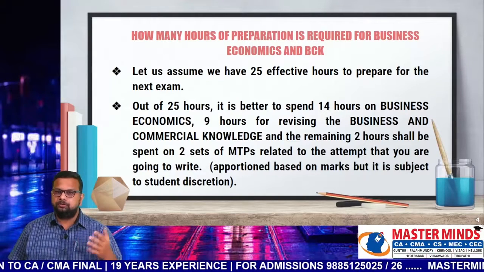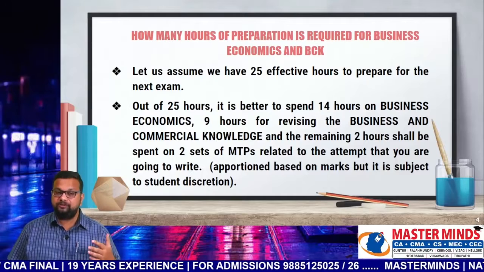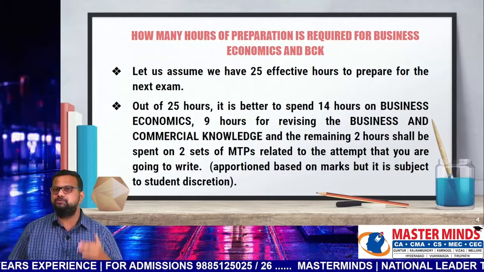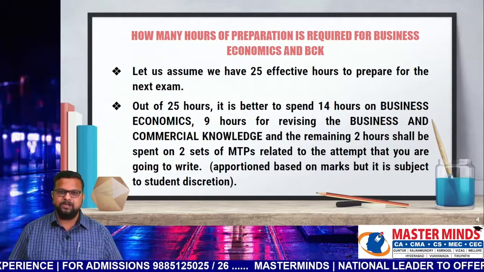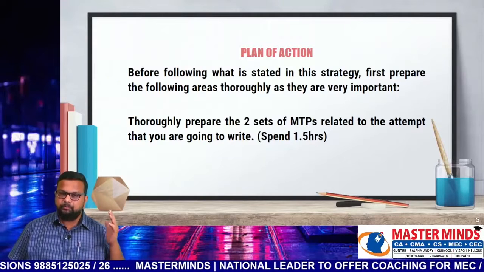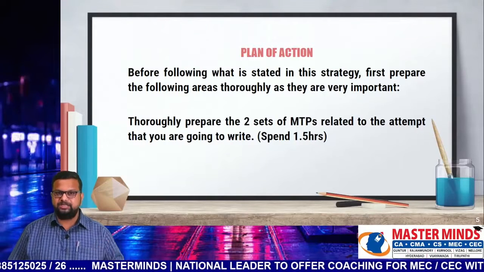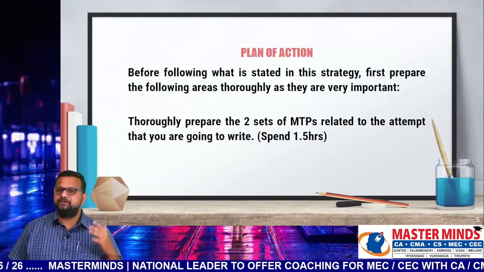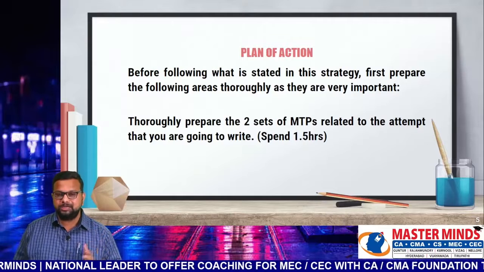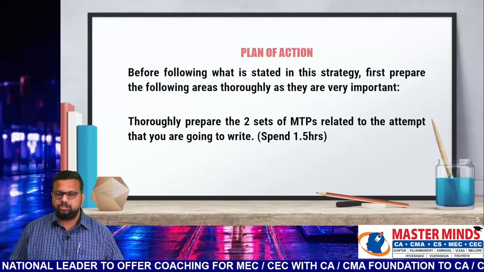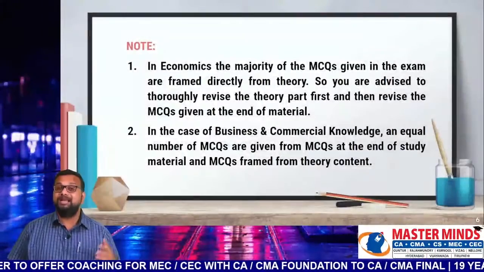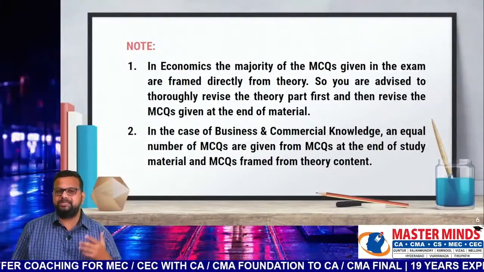So 14 hours on business economics and 9 for business and commercial knowledge, BCK, and the remaining 2 hours should be spent on 2 MTPs which were released by ICAI for this attempt. What is the plan of action before going through this strategy? Before starting your preparation according to the strategy, first you have to prepare 2 sets of MTPs and spend approximately 1.5 to 2 hours on these 2 MTPs released by ICAI for this attempt. You will get an idea which chapters carry more weightage and which carry less weightage.